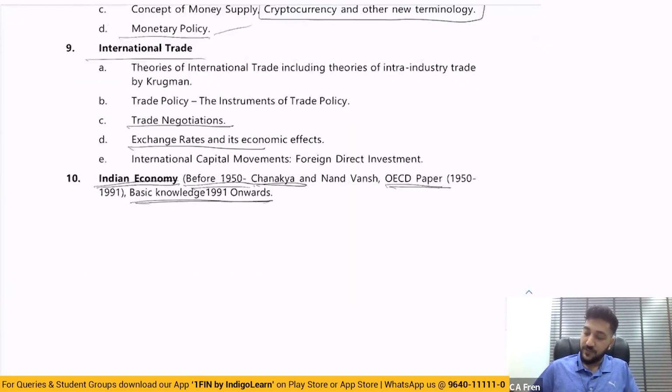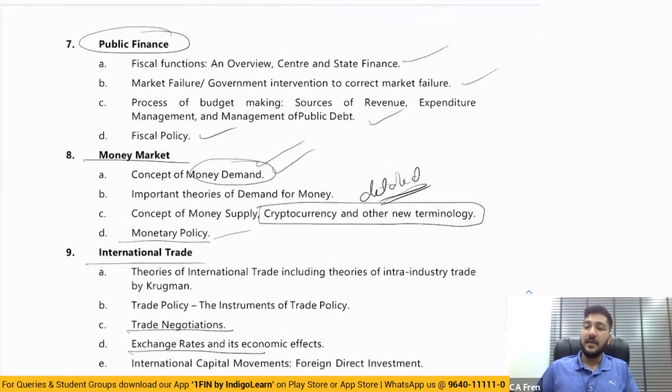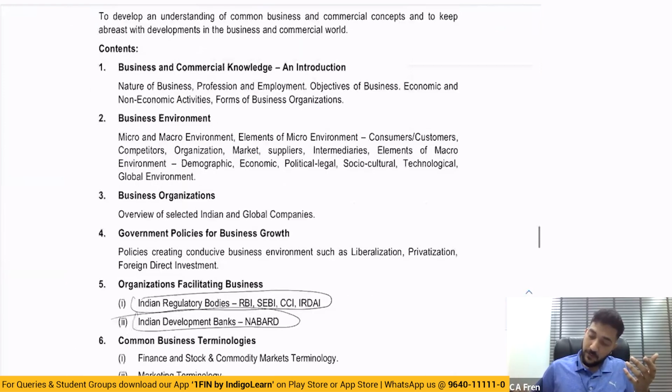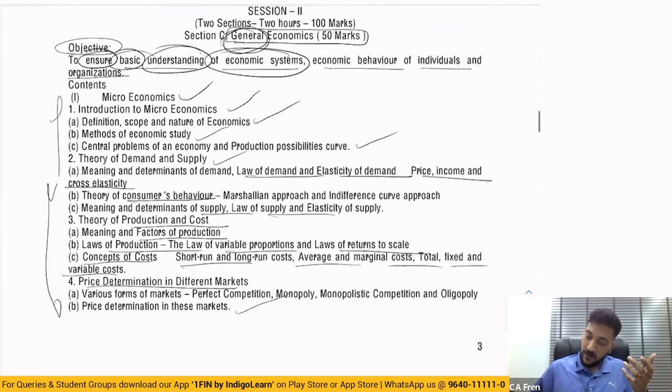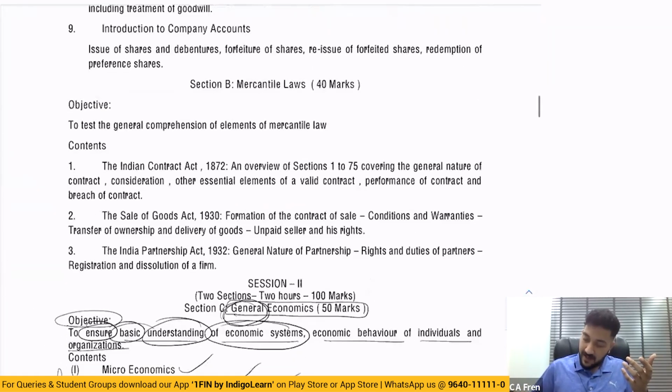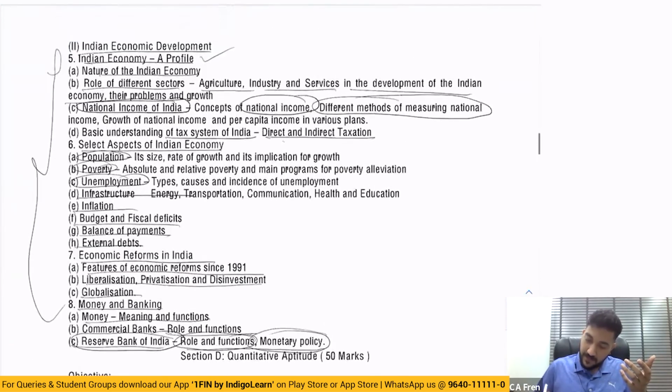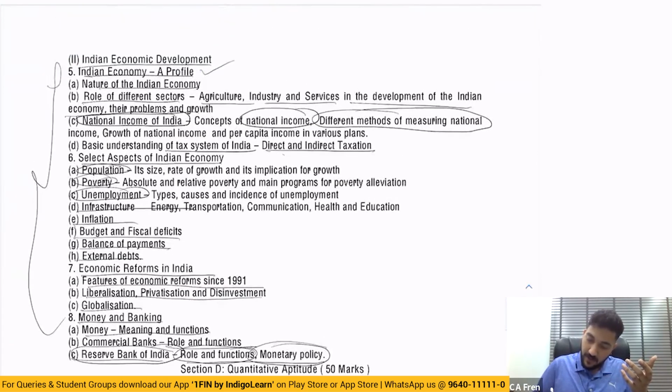So that is the syllabus which we are going to tackle in the new syllabus that is going to come in 2024. Even with the Indian economy, although they say that Indian economy as a topic has been brought in newly, if you go back to the CPT time, the old examination, you can see this Indian economy, etc. See, look at this. I'm going to highlight that. So Indian economy, the nature of Indian economy, etc.